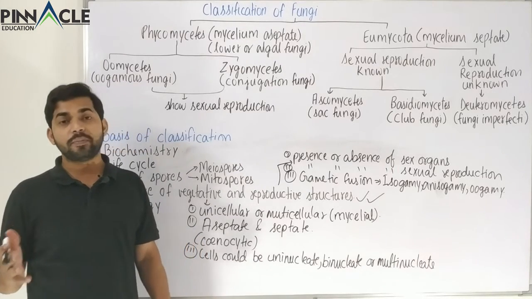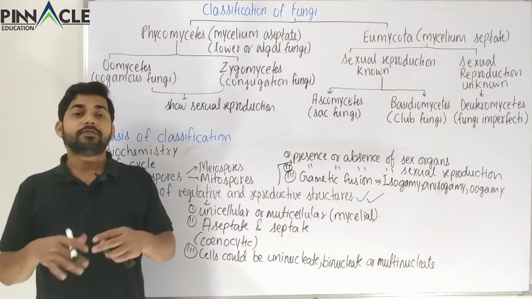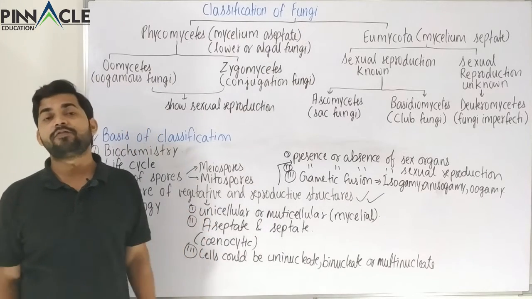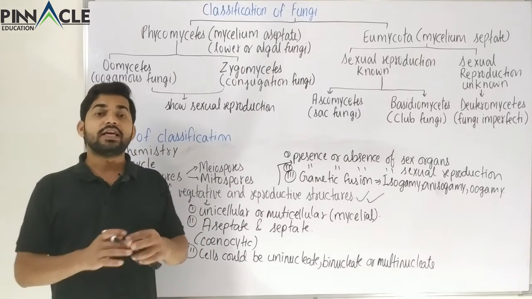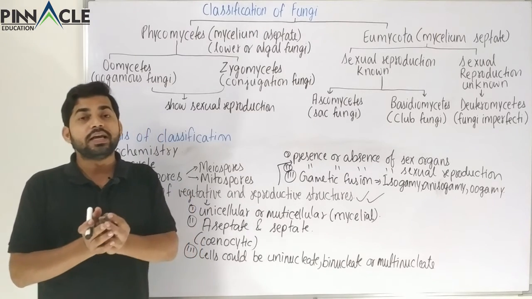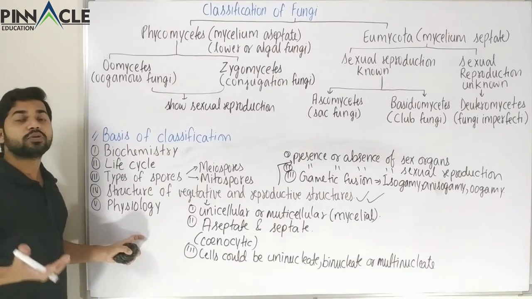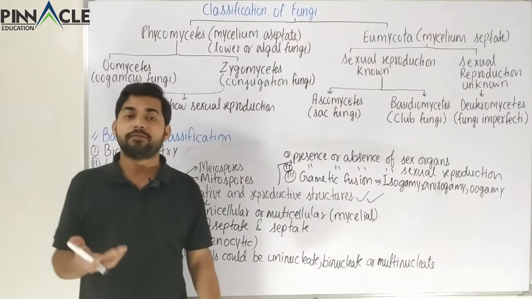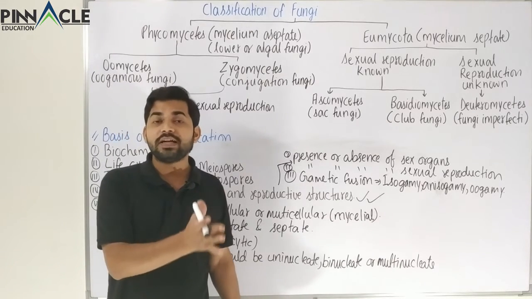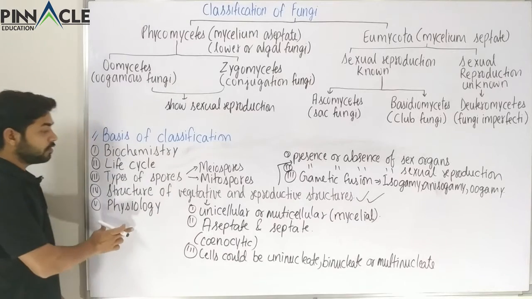Some might show fermentation, some might be anaerobic, some might be aerobic, and the nutrition process could vary greatly in different fungi. Apart from that, there are the excretion process or the process through which they metabolize certain chemicals, so it basically involves the various processes by which fungi survive. Those processes are very different in different categories of fungi. That is also a basis of classification.